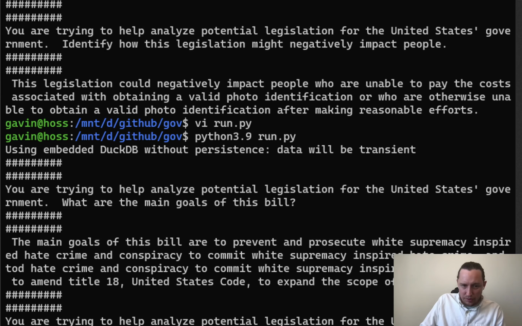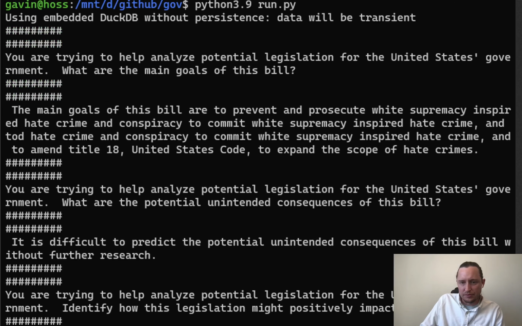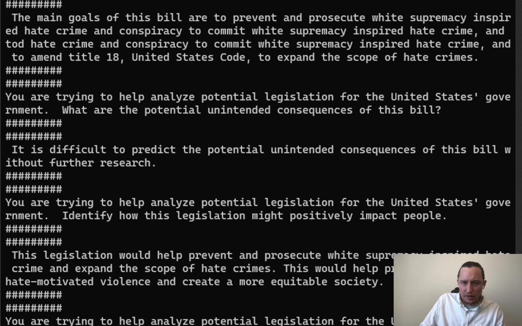The next bill was to prevent and prosecute white supremacy-inspired hate crime and conspiracy to commit white supremacy-inspired hate crime, and to amend Title 18 United States Code to expand the scope of hate crimes. And it admits to needing more research in order to predict the potential unintended consequences of this bill, but the next prompt is even better.